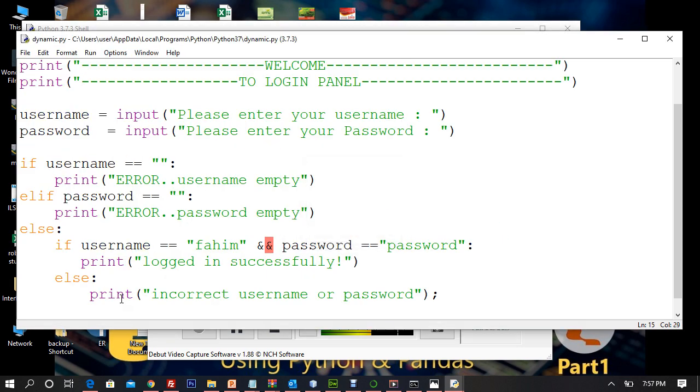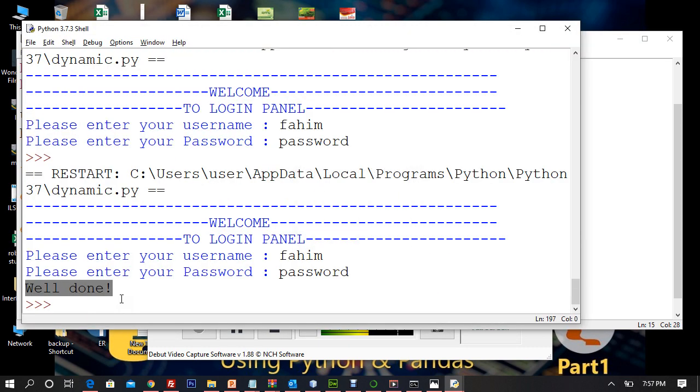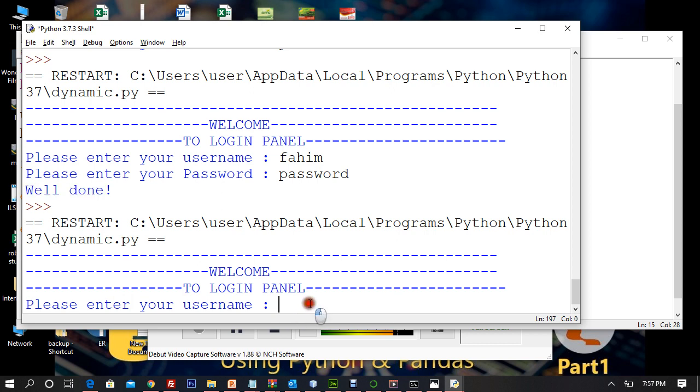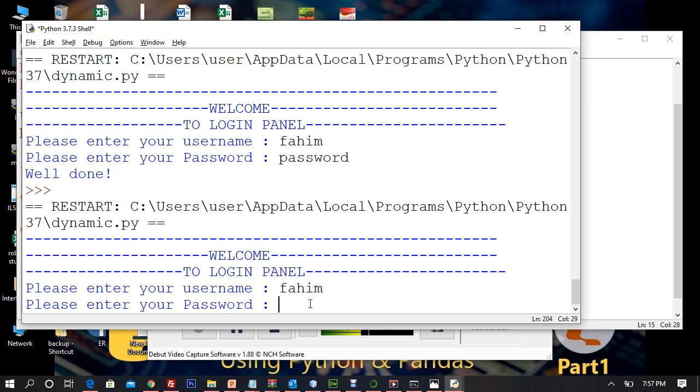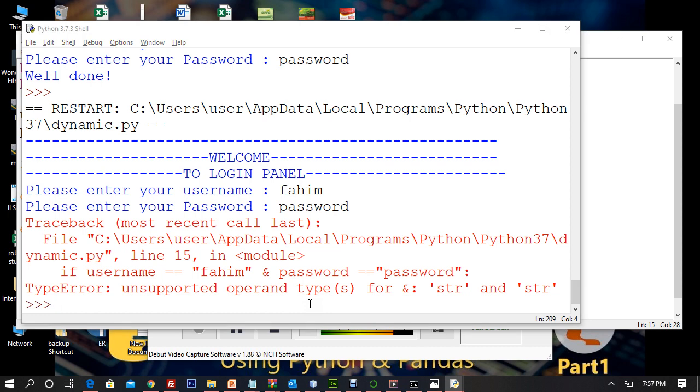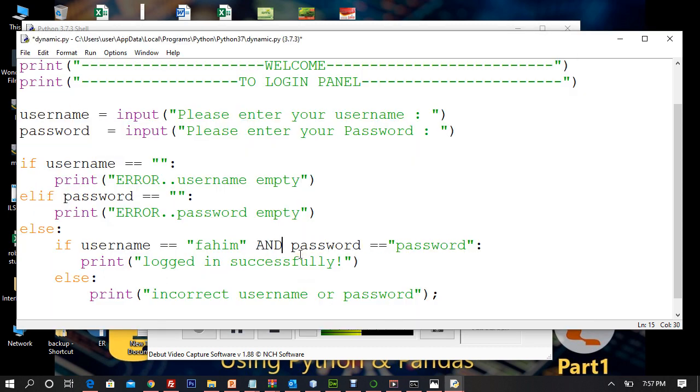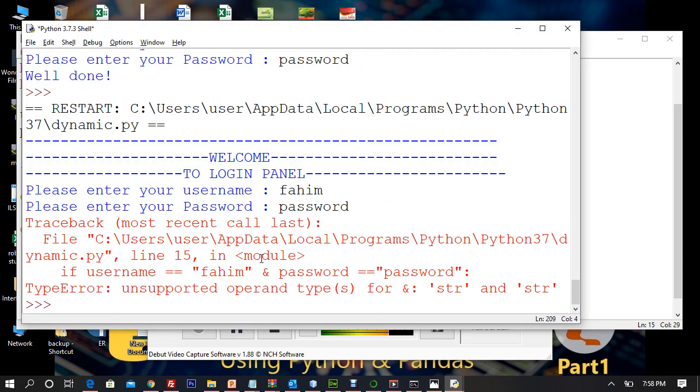I have an error. Why do I use two ands? No, we don't use this and here. Maybe let's try Fahim and password, unspotted exception. I have to use and. Sorry, this and is basically used in Java, so I had some misconceptions, but I recalled, and now I know we have to use this and here. Simple English, right?